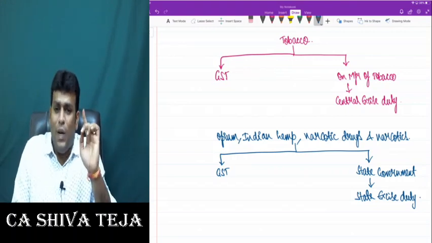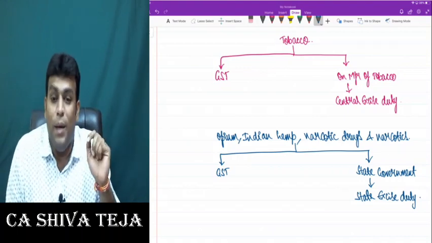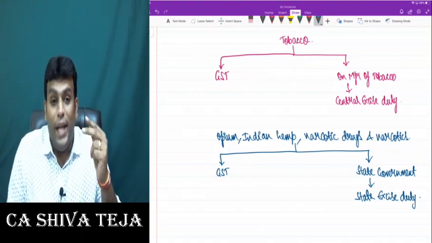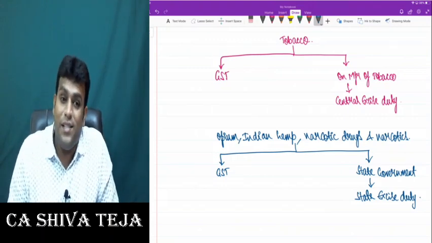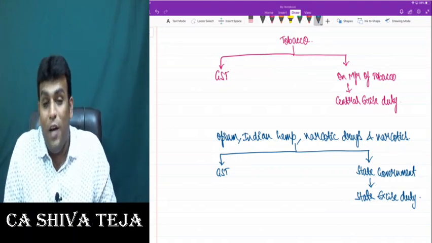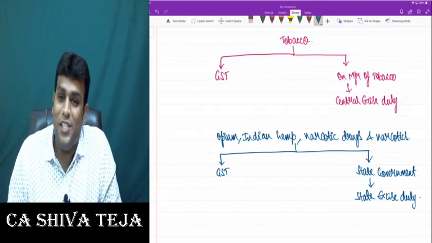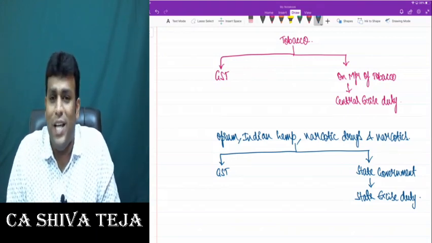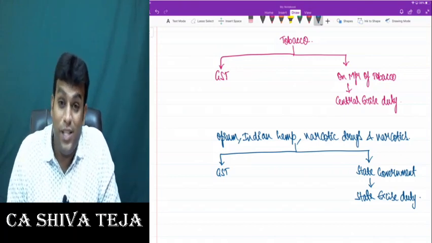So tobacco is one such product on which GST also is applicable, central excise duty also is applicable. And in case of opium, Indian hemp, narcotic drugs and narcotics, GST also will apply, state excise duty also will apply. And please keep in mind that alcohol liquor for human consumption is permanently kept outside GST. If it is outside GST, what will be charged? State government will charge state excise duty, and of course on sale of that, VAT or CST also will apply.